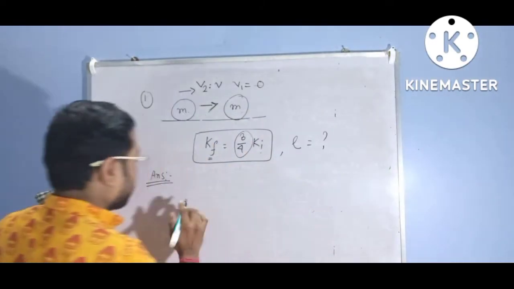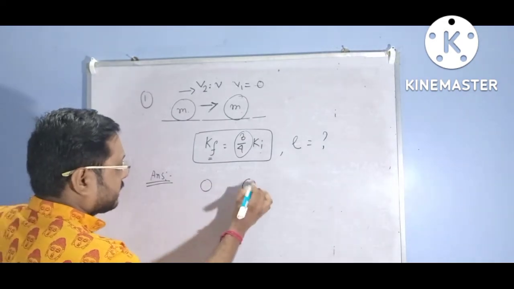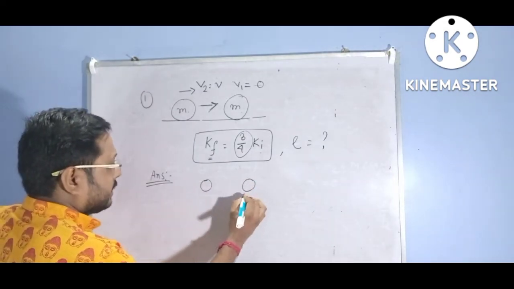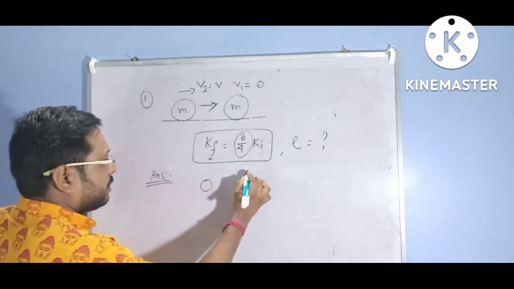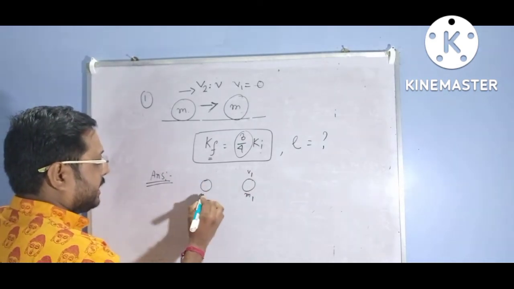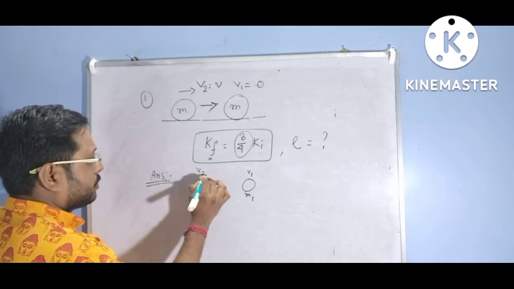In the general case, m1 mass has velocity v1 and m2 mass has velocity v2.